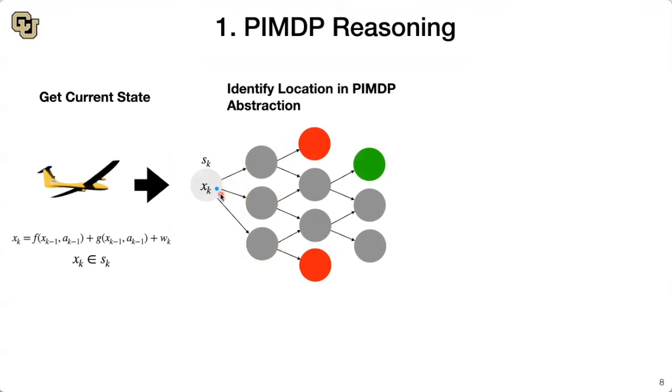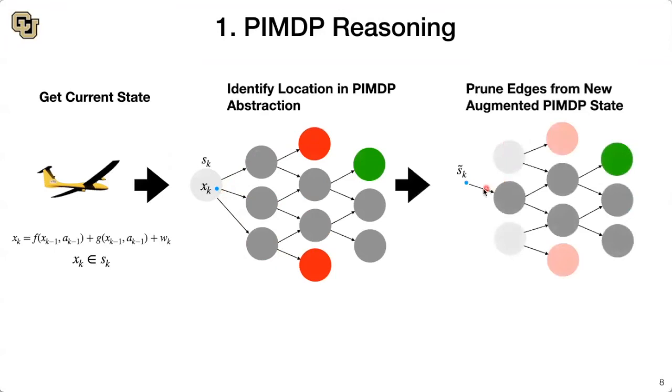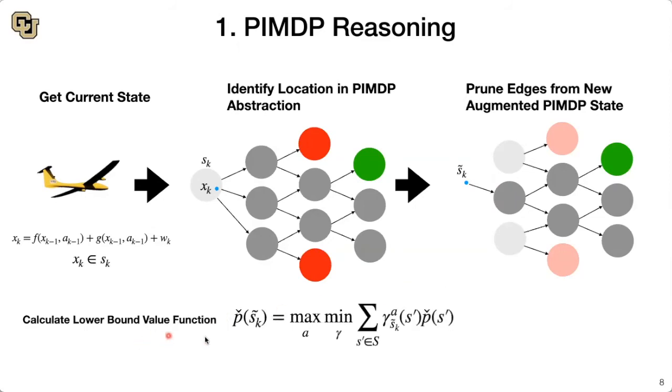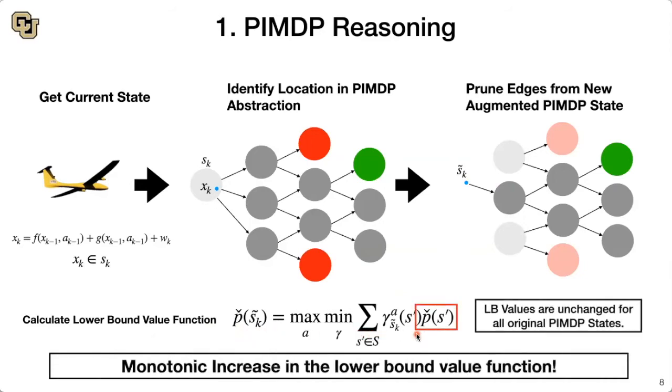We then use this state to augment the PIMDP by introducing the state S tilde. We can reason about this single point and identify tighter transitions in the abstraction and get a better sense of how the system is going to evolve. We then calculate the lower bound value function from this new augmented state, which is straightforward to do, as these lower bound values at successive states are already calculated offline and they're unchanged for the original IMDP states.